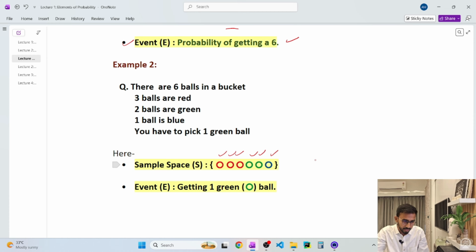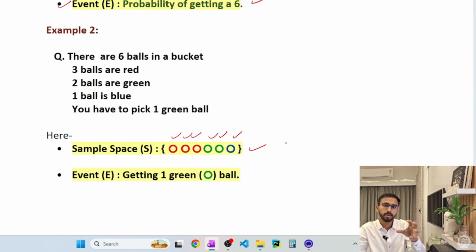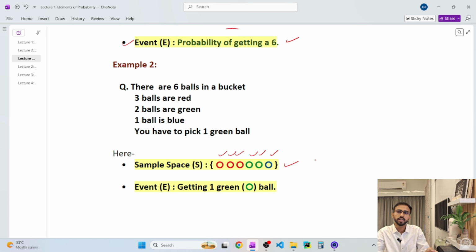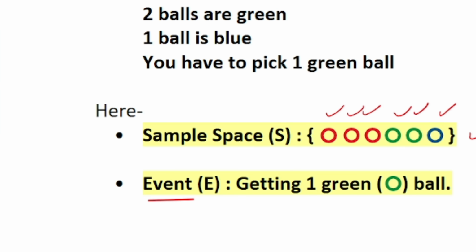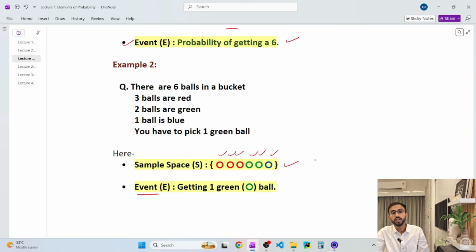Like that, here this is the sample space and the event is getting 1 green ball. Pick a ball and the probability of getting a green one. You pick another ball, what is the probability of getting a red ball? This is an example of an event. This is how we represent an event.